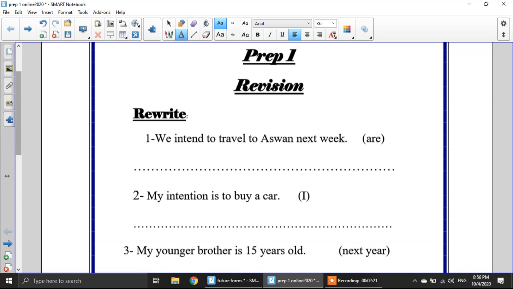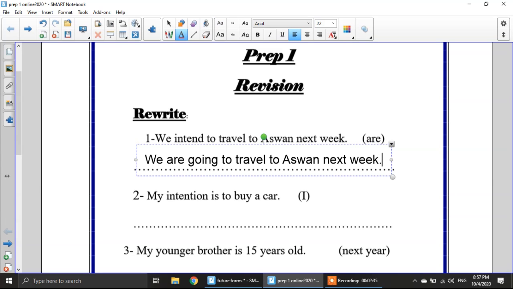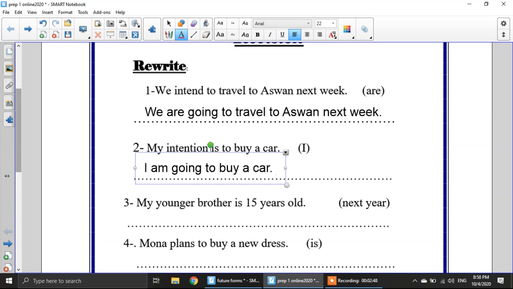Let's start answering. The first one here in the rewrite, we intend to travel to Aswan next week. We intend. Here I have an intention, so I will use going to plus the infinitive. So it will be, we are going to travel to Aswan next week. The second one, my intention is to buy a car. Again, we have here an intention. And because we have an intention here, it will be I am going to buy a car.